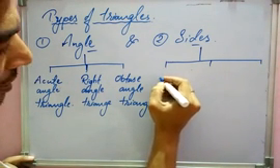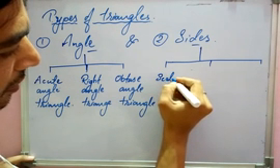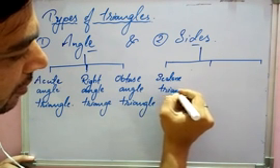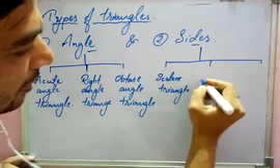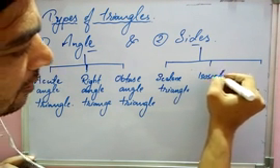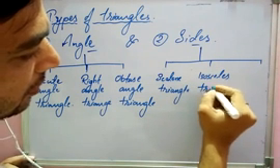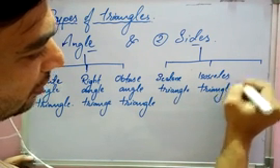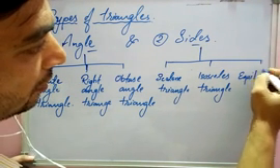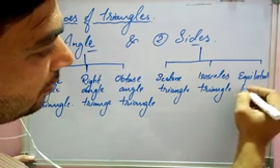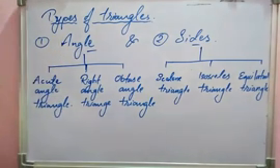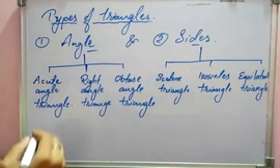First we discuss the scalene triangle, then second is the isosceles triangle, and the third is the equilateral triangle. Right. So each and every part is there.